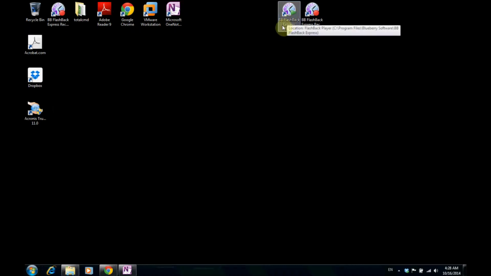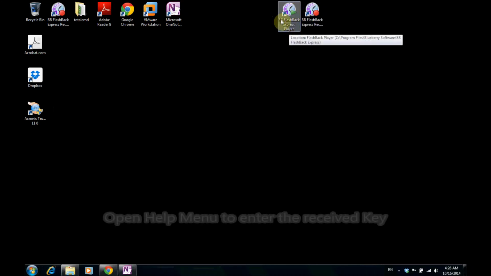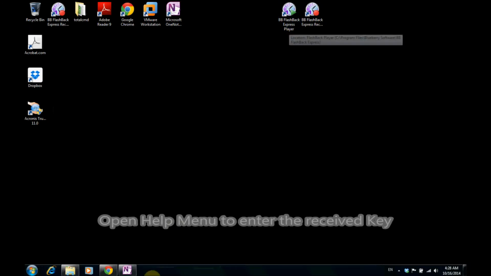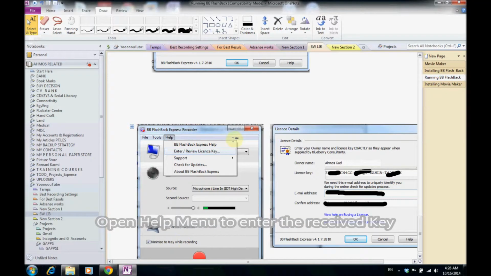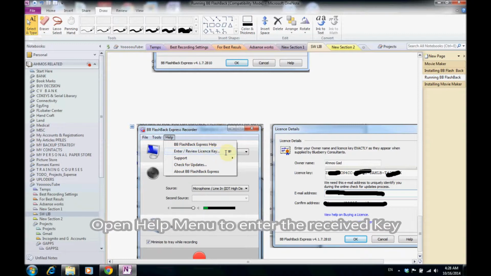This one is very useful. Also, in another video I'll show you how to use the player to export the movie you recorded. After that, you go to Help and enter the license key.